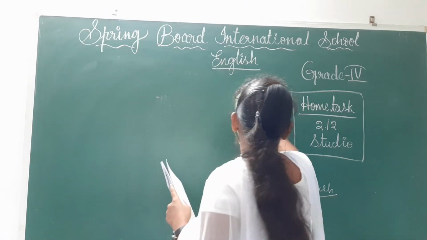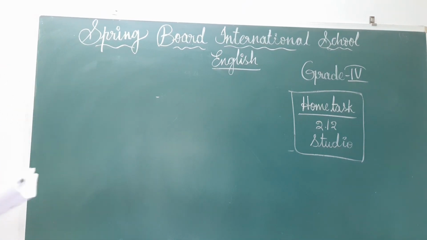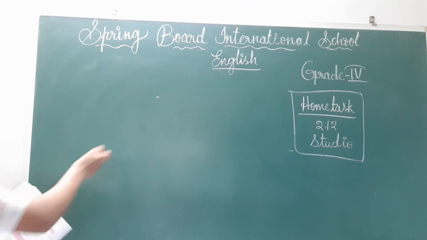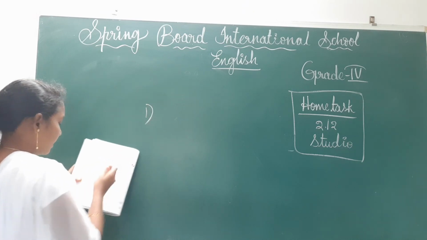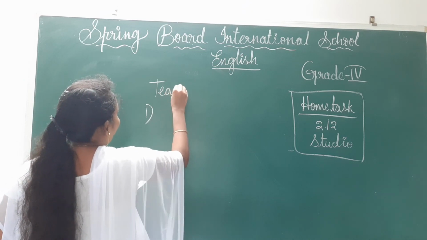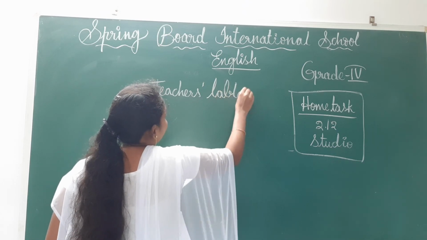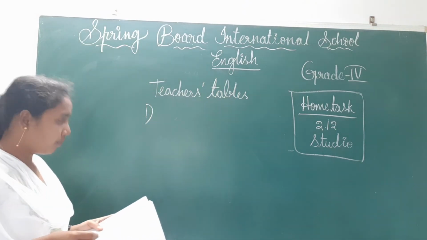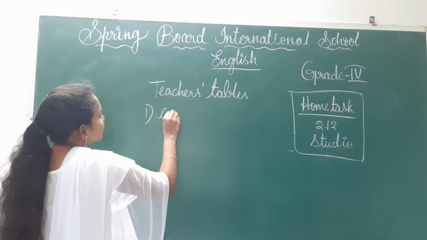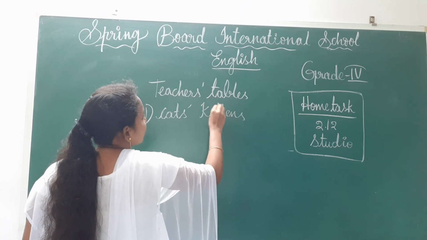See now I show. Okay, cats, kittens. Here first on this side you have to write teacher's table, right? Teachers' tables. This one is a regular plural, children. Okay, cats, kittens.